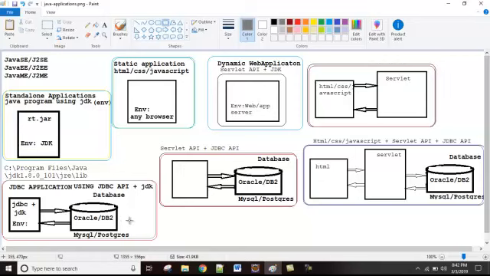Here the Java application will interact with the database, like Oracle, DB2, MySQL, Postgres, right? This application can be run on JDK itself. Since we add all respective jars in our project, it will be executed on JDK.